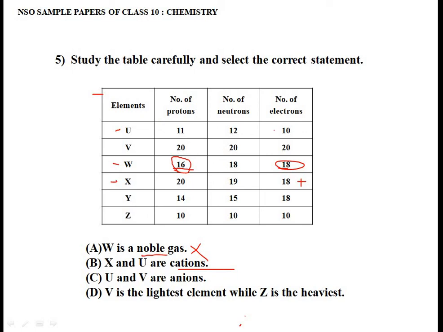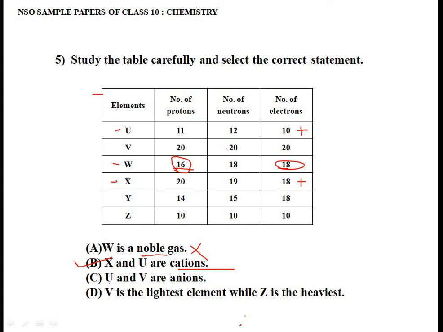And what about U? You have number of proton is 11, while number of electron is 10. It means 1 electron is less. So obviously it is again going to form a positive ion, that is cation. So both U and X are cation, that is correct. It doesn't matter that U is a monocation and X is a dication. They are just given in general, that is X and U are cations. So that is a correct statement. So this could be our answer. But still we'll see other two options also.